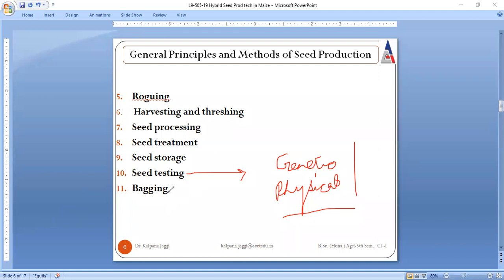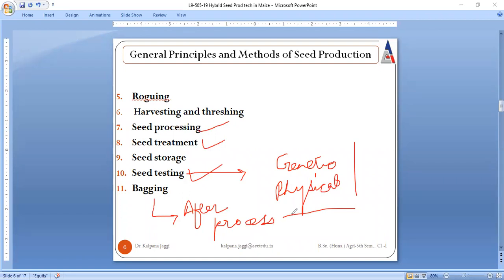Then at the end, when all the steps for seed production have been completed, once this processing, treatment and testing is done, after these three steps, seeds are to be filled in bags.